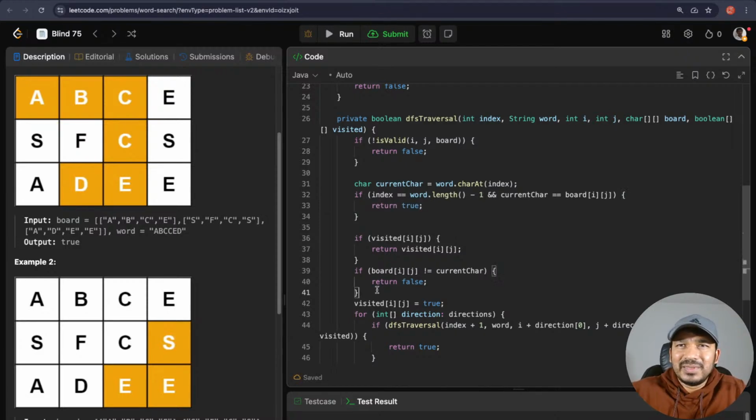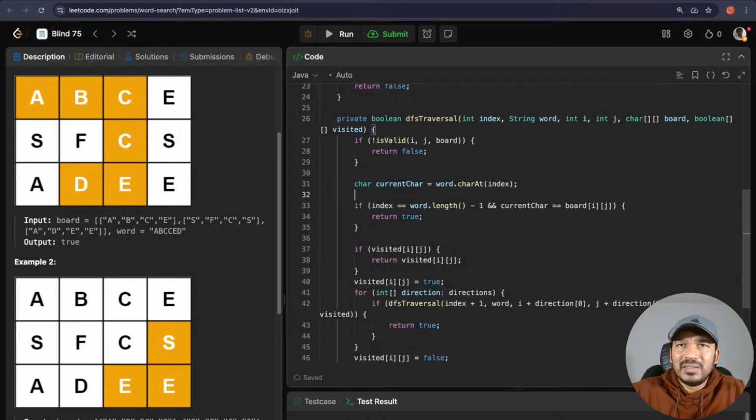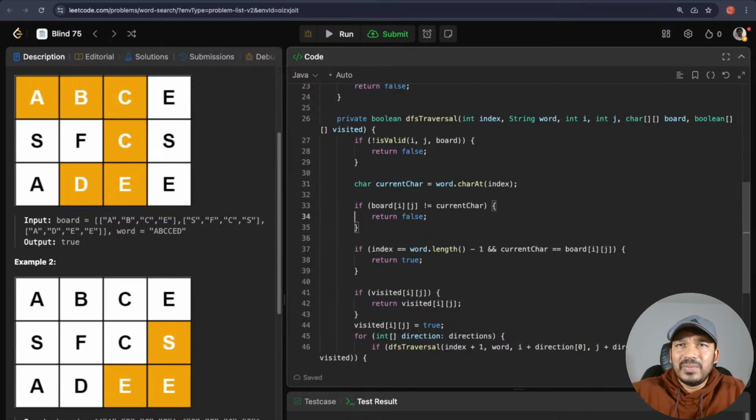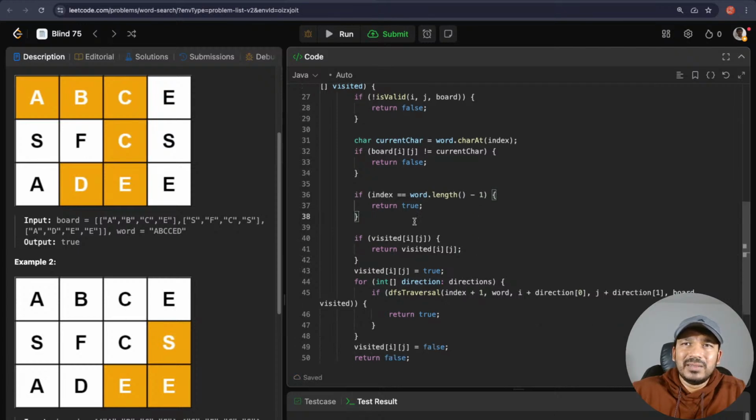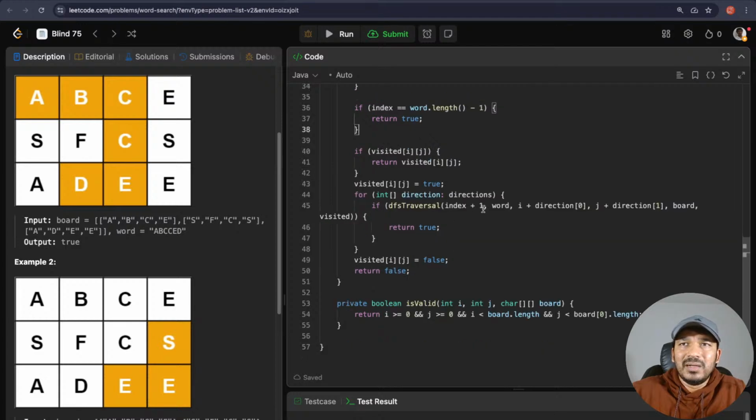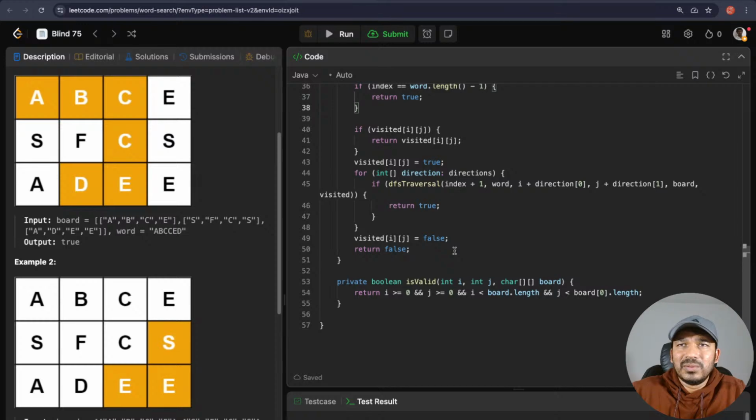Another thing we can do is if board of i dot j is not equal to the current char, we are checking that one, then we return false. Then we know that board of i dot j is equal to current char, which means we don't even have to make this check also. We can just check if the index is equal to word dot length minus 1, then we can just return true. We don't have to check any neighbors or do any more things after that. So yeah, this looks good to me.